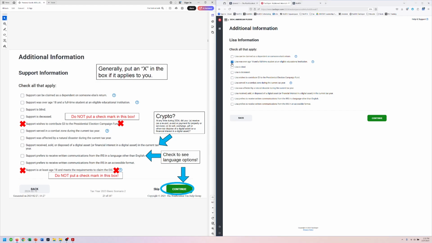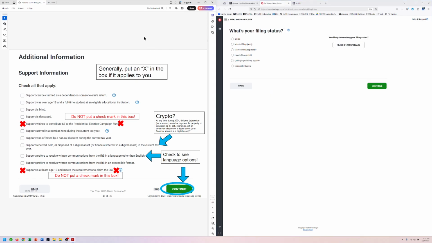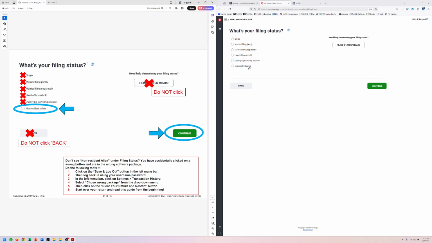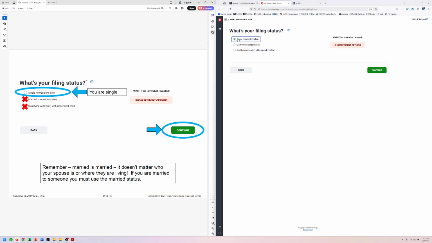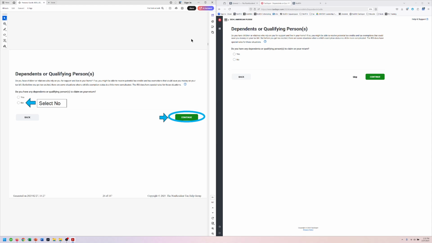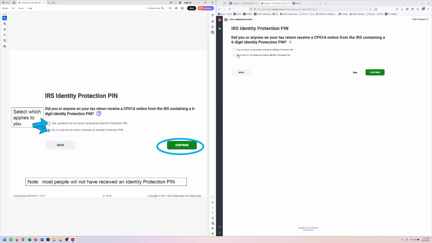All right, we're going to enter anything here that applies. Lisa was over 18 and a full-time student. She doesn't have any of these things, no crypto, no anything like that. So we're going to continue. All right, now the most important one. We want to say non-resident alien because she is a non-resident alien. If you say single, it'll kick you over into the resident side and you can't get back to this. You've got to delete and start over again. But we're going to say non-resident, right? And she is single. Remember, married is married. Doesn't matter where your spouse is. So if you're married, say that you're married. Okay, she's going to say no to dependents. And she doesn't have a PIN, so we're going to say no here as well.